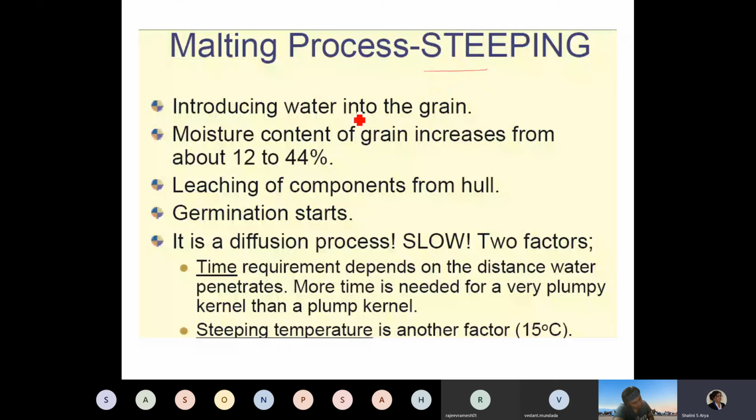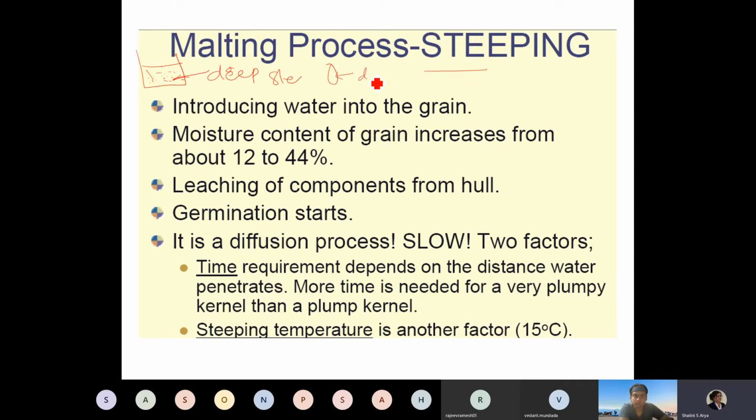Why is the steeping process important? Introducing water into the grain is called steeping. Here the amount of moisture in the grain is very important. The grain should be entirely dipped into the water, not insufficiently.